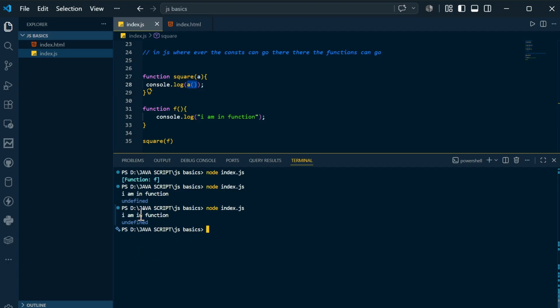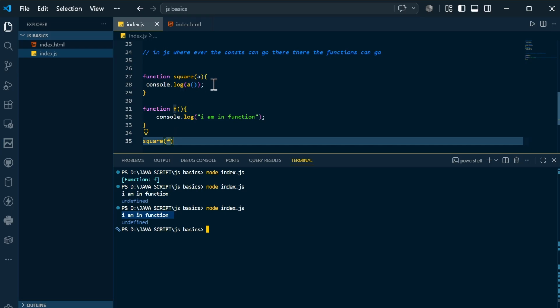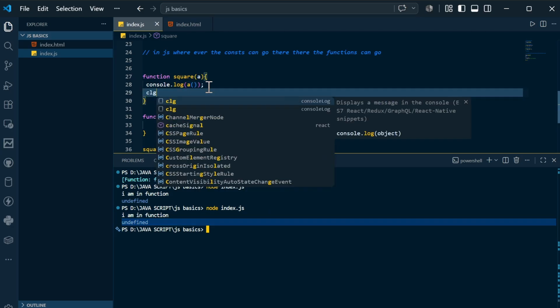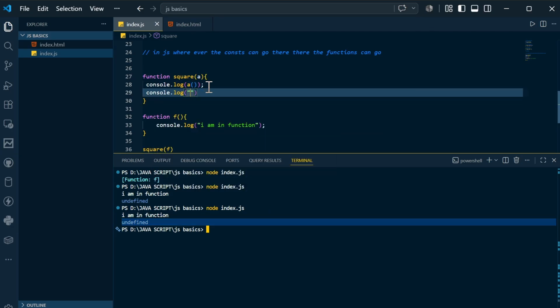If I compile and run, it says I am in function again. So if you pass f, the access of f is directly there, or you can access it with the help of this a. Then what is this undefined? This undefined comes because you are calling it 2 times. So again, if you do the console.log here, I am in the square. Let's see what happens.